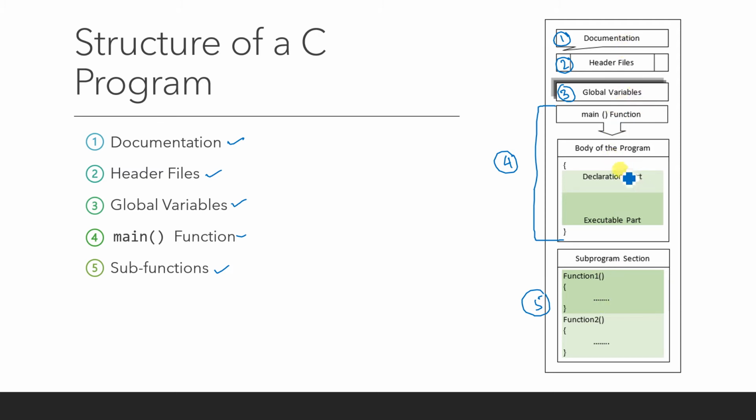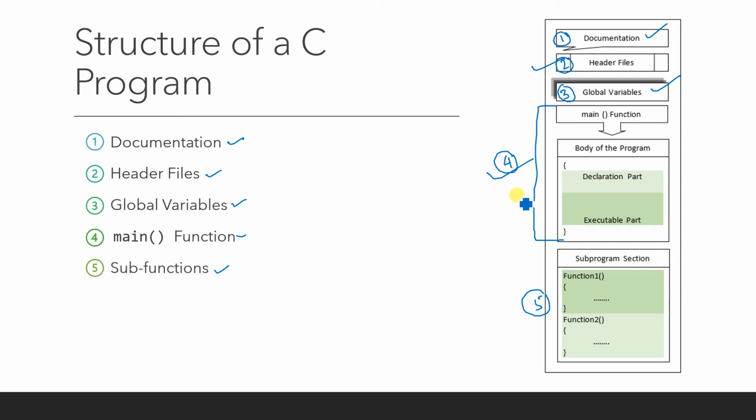Generally not all C programs follow this structure. You may write a program without any documentation. You may write a program without any global variables, but the header file is a must. The main function is also a must. There may not be any sub functions or sub programs. So that means there are only 2 compulsory parts: you have to include the header file, and you have to include the 4th step. Then only can you write a program.